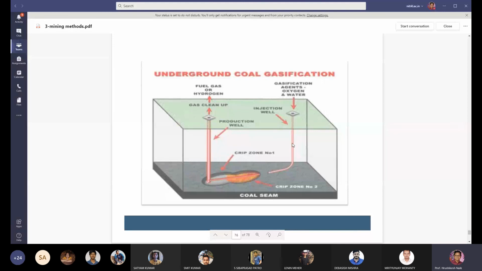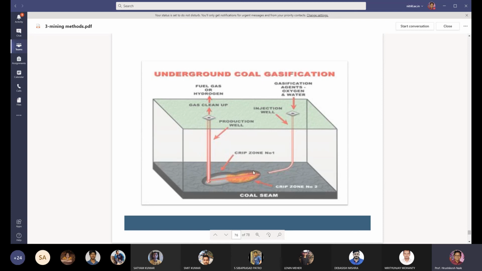So through the injection well, gasification agents, oxygen and water, are injected to the coal seam. Whenever this oxygen and water reaches the coal seam, the reaction takes place.